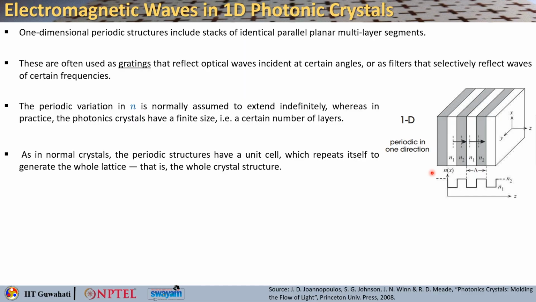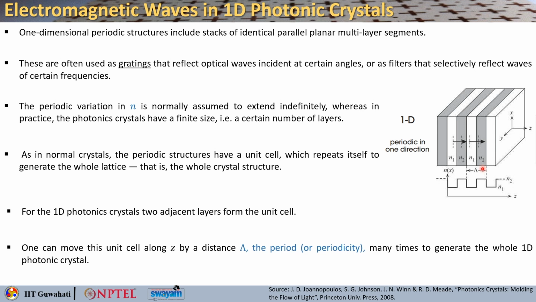So they also have unit cells, which is basically repeated in a particular direction to generate the entire lattice. Okay. So here these two things can give you the unit cell, right. That is, the two adjacent layers can form the unit cell. So what you can do is take this pair and then repeat it, okay, and the periodicity is lambda, and that can give you the whole 1D photonic crystal.